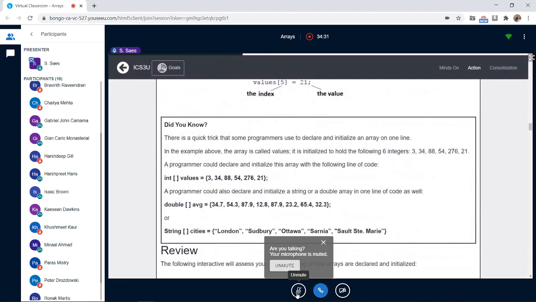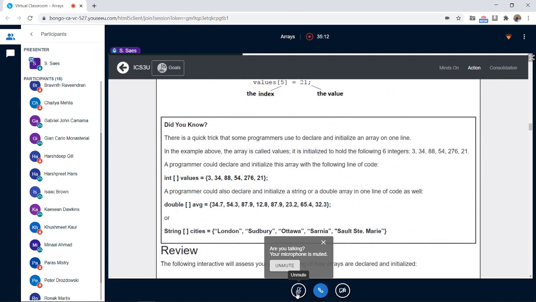Did you know there is a quick trick that some programmers use to declare and initialize an array on one line? So actually we could also do it in one line like this. It shows in this box. You say int square brackets values equals, and inside curly brackets you give all the values: 3, 34, 88, 54, 276, and 21. Either you do it this way in one line, or this one is also one line. This is about double and this is about string.